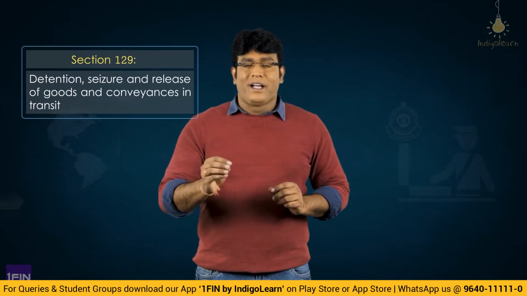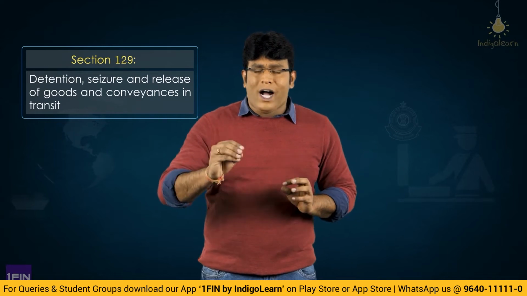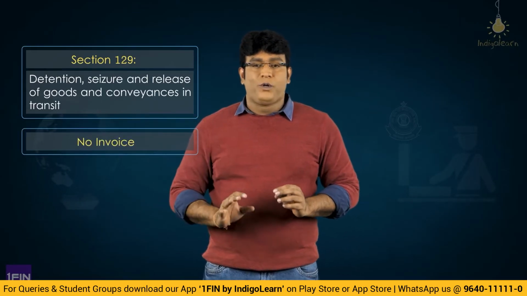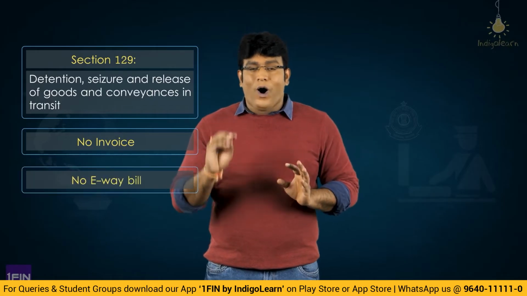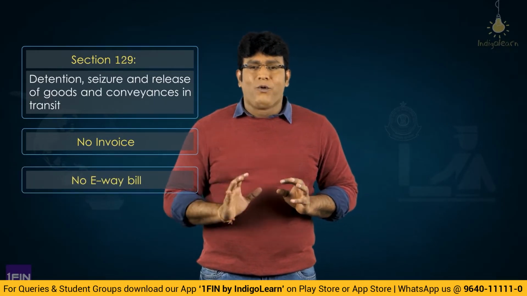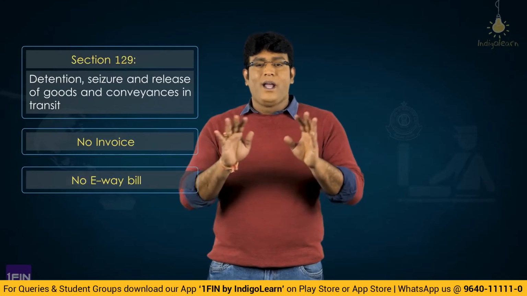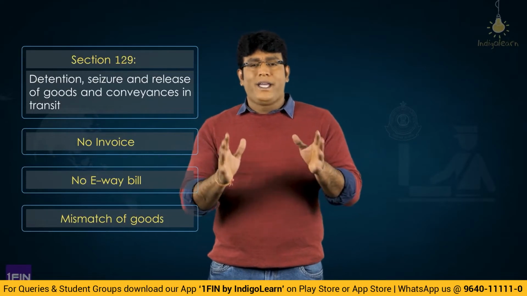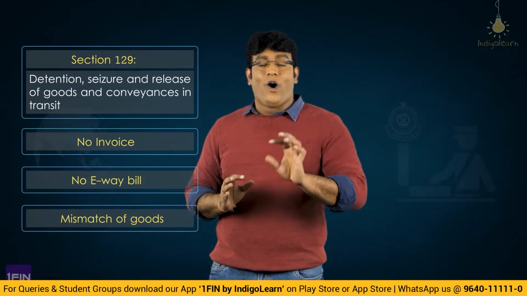So friends, section 129 deals with the concept of detention or seizure of the conveyance and goods in transit. And we discussed very clearly for what reason the goods are detained or seized. Practical example is very clear, where goods are being transported without an invoice, or goods are being transported without e-way bill, or the goods which are mentioned in the invoice and the goods which are physically present, both are different. So in all these different circumstances, there could be a case where the goods are detained or seized.